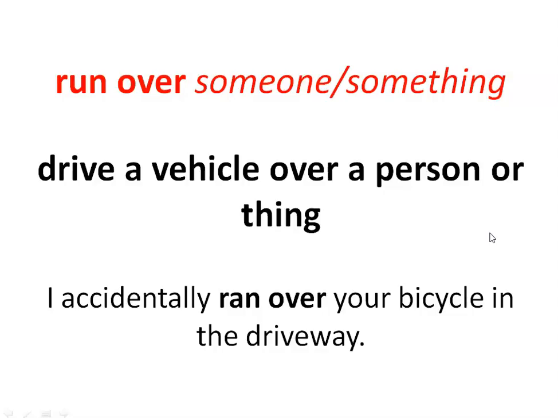The example, I accidentally ran over your bicycle in the driveway. Ran over, it's a past tense. So here we have two options. One is someone, the second is something. In this example, we are looking at something. The something is bicycle. That means no one is injured here. Everyone is fine, but there is some damage to the bicycle. So that is indicated through this example. I accidentally ran over your bicycle in the driveway.